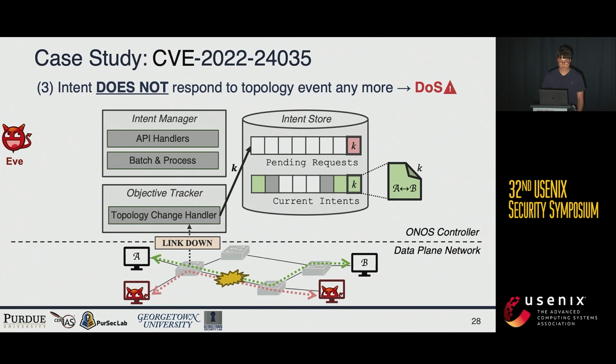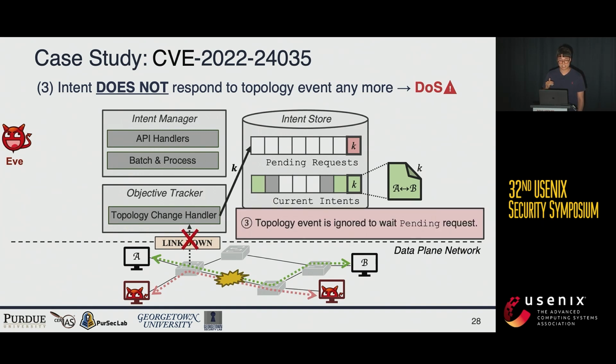Now, the ONOS controller tries to look at the current state of the intent, but there is a pending request. And if there is a pending request, it ignores the topology event because the pending request will be applied later. But as I mentioned, due to the bug, this pending request remains forever. So the intent does not respond to topology events anymore, which causes denial of service between the two locations.